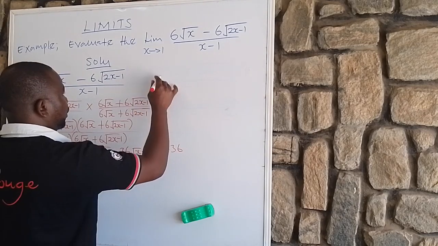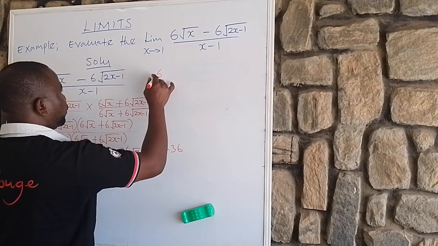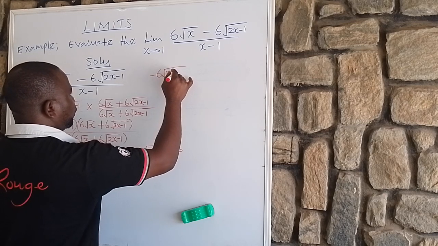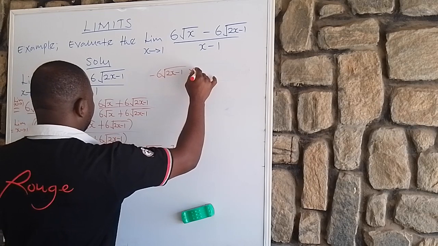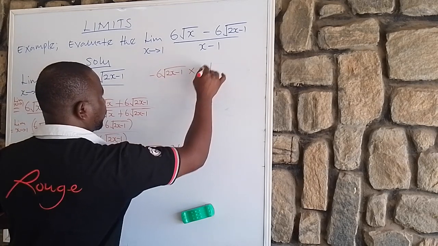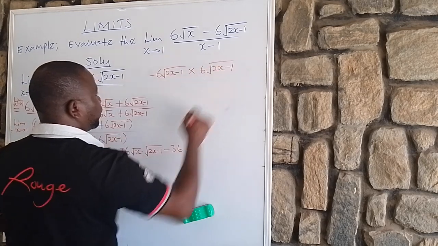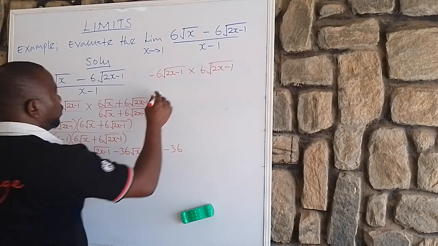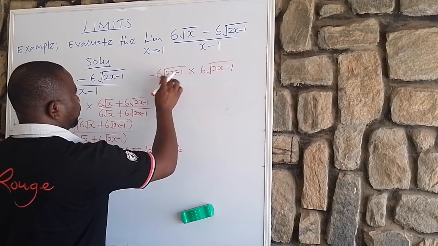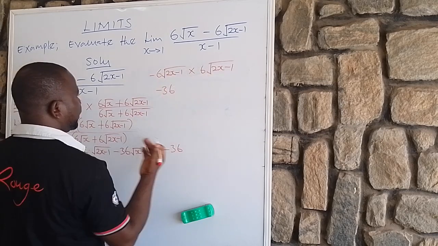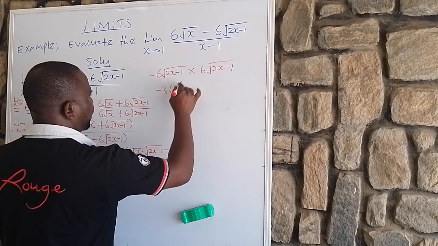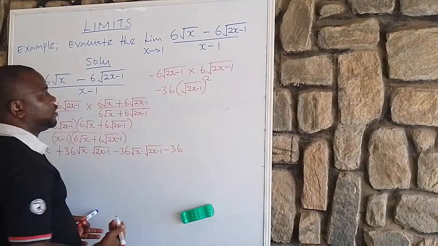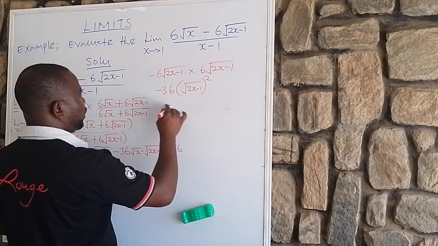Since this is how it will look like, let me show you. That is minus 6 root 2x minus 1 times plus 6 root 2x minus 1, minus 6 times plus 6 will give us minus 36. So these things are the same, isn't it? So it will now be in this form. It will now be raised to the power of 2, isn't it? So you apply the power law here, minus 36.